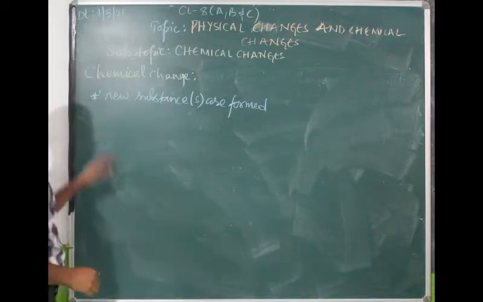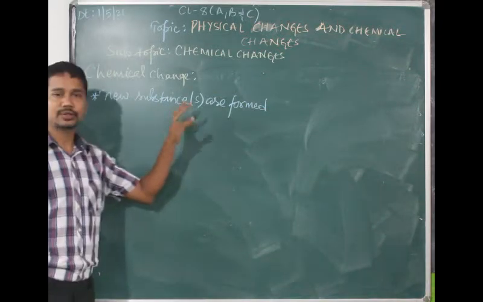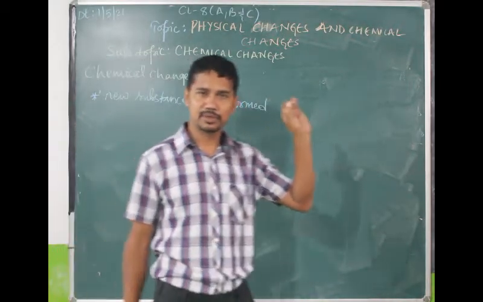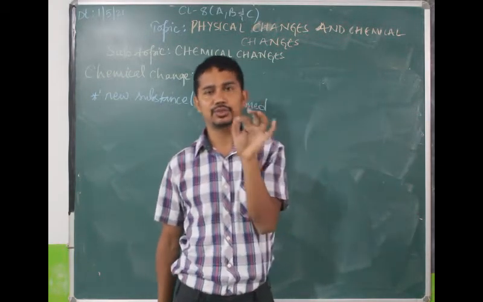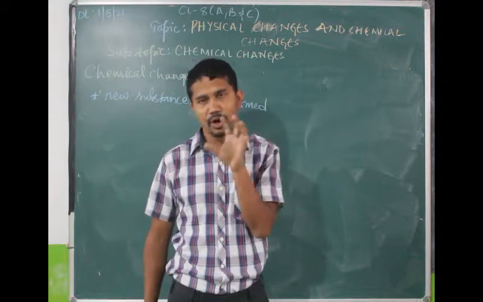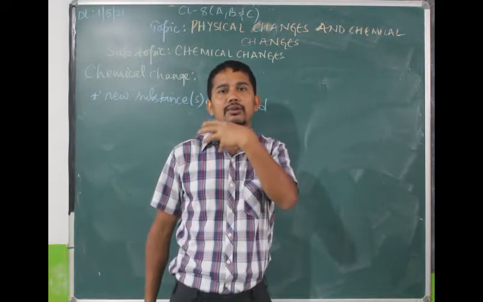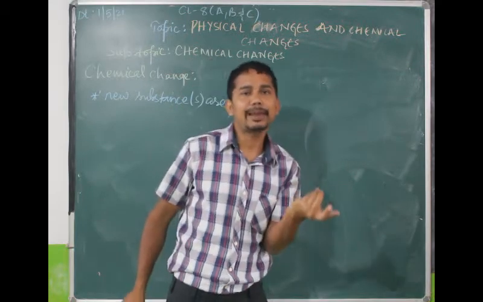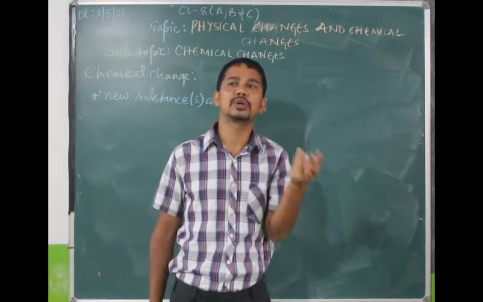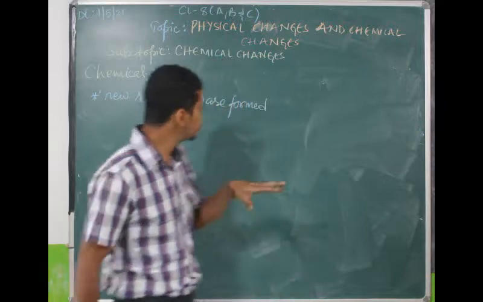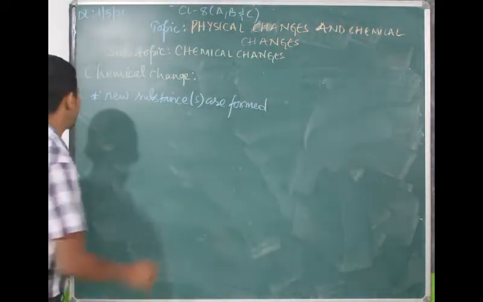In a chemical change, new substance or substances are formed. I said hydrogen combines with oxygen to give water. That is the example. Or unripe mango converts to ripe mango. That is also example. Sugar converts to sugar charcoal. That is also an example. So new substances are formed.